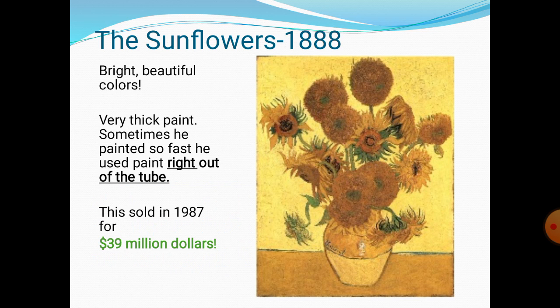So here we have another of his famous paintings, and this was sold in 1987 for $39 million. As you can see in this picture, he used bright and beautiful colors, and it was called Sunflowers.